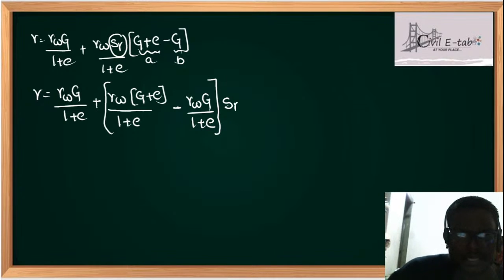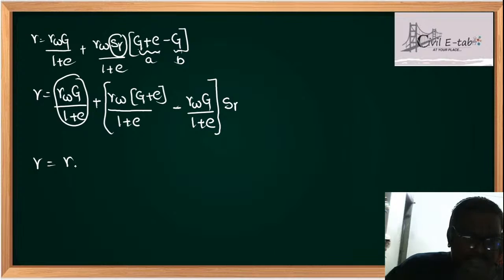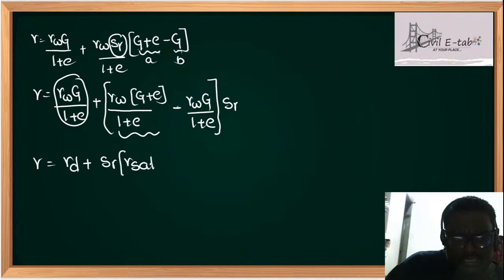I have taken S_r common and I have multiplied this gamma_w. Now, if you see, what is this formula? This formula is for gamma_d. So gamma is equal to gamma_d plus S_r into what is this formula, student? This formula is for gamma_sat. So gamma can be written as gamma_d plus S_r into (gamma_sat minus gamma_d).